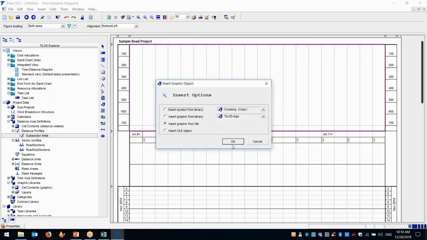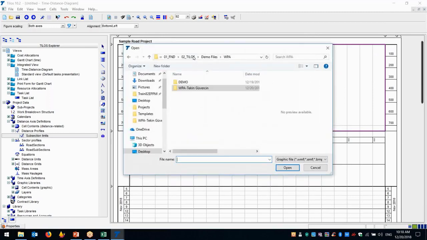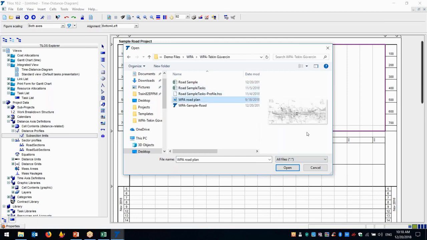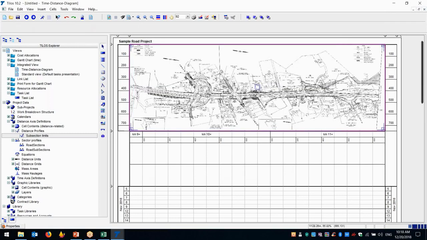We can select the file, and when we select the file from here, we just select all files, and here we select the roads, and we inserted the roads, so this is our picture. Now I inserted my picture.